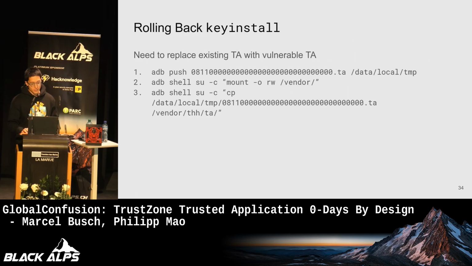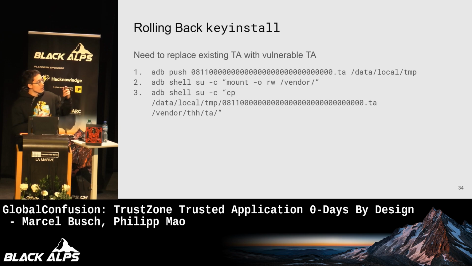How do we do that? Actually, it's pretty straightforward. First off, you download a firmware version for this phone from 2023. You extract the vulnerable key install trusted application, and then there are just three shell commands. You upload the vulnerable key install TA to the phone. You remount the vendor partition as writable, and then you overwrite the fixed key install trusted application that's deployed there with the outdated and vulnerable one.